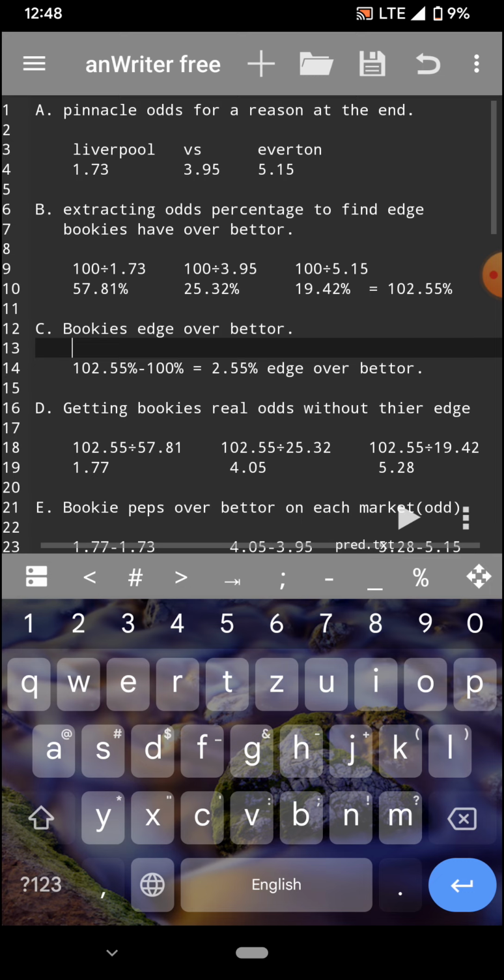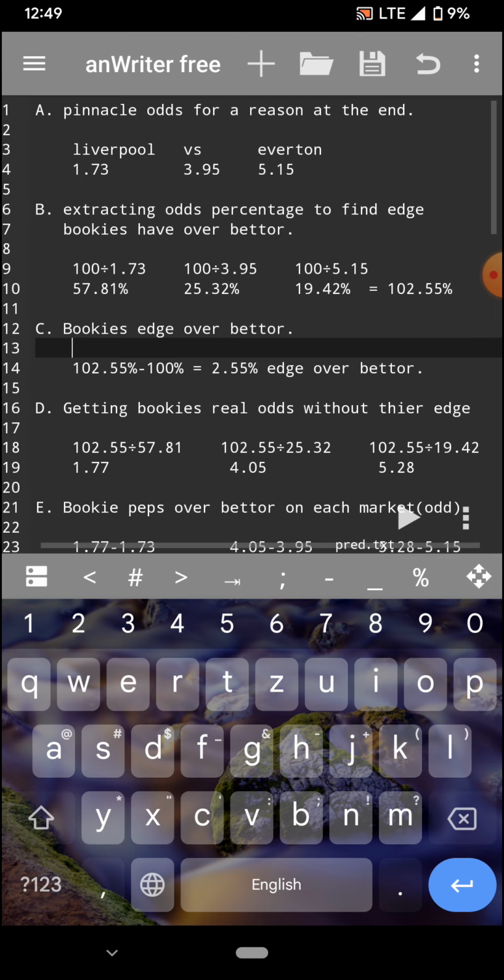So don't think the 2.55% edge is what you're going to see across all markets. The 2.55% on this particular market is because it's a big game. A lot of people are going to be betting on it, and a lot of these are not really fixed games, so that's why the edge is really small. But when you go to third division teams like in Serbia, Georgia, which are these simple leagues which don't really have enough money to fund the teams, a lot of picks happen there, and then you might even see these companies going up and having an edge of about 10, 20, 30 percent over you, which really means there's no way you are ever going to make money against them.